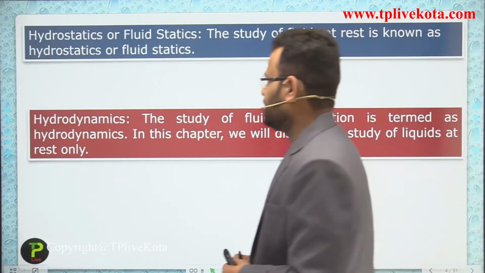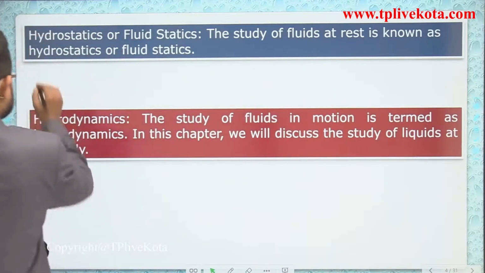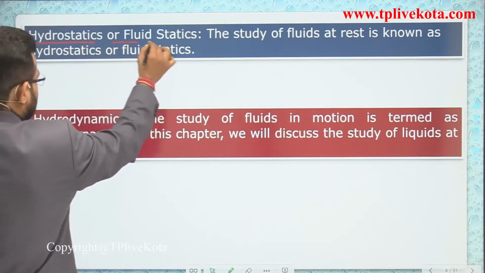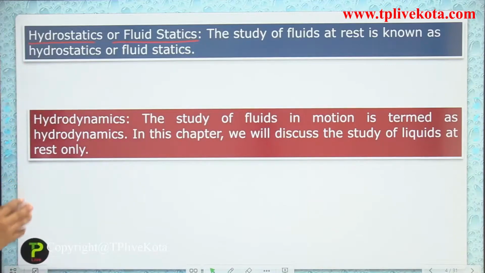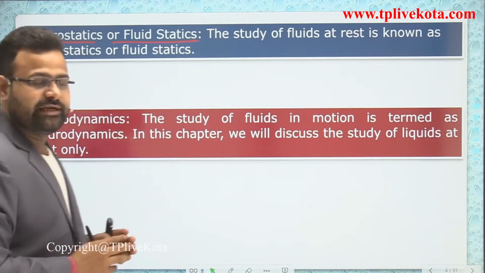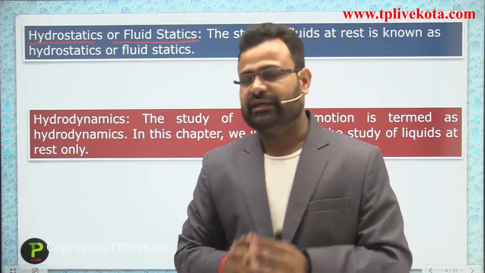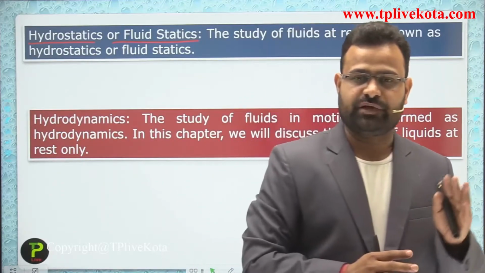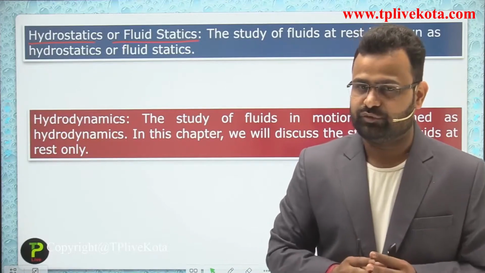Now we discuss the two types of fluid. The first one is hydrostatics, which you can say is fluid statics. In the introduction of the chapter, we said that we consider fluid in a stationary condition and in a moving condition.